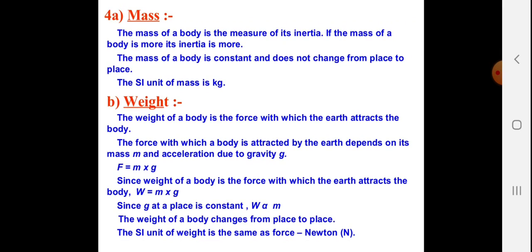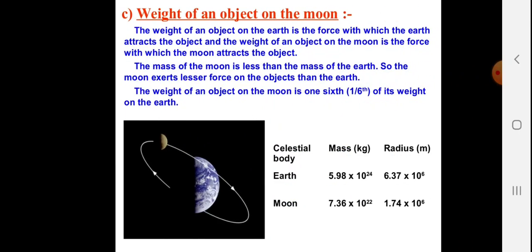Weight. The weight of a body is the force with which the earth attracts that body. The force with which a body is attracted by the earth depends on the mass m and the acceleration due to gravity g. So F = m g. Since the weight of the body is the force with which the earth attracts the body, W = m g. Since g at a place is constant, W is proportional to m. The weight of a body changes from place to place, and the SI unit of weight is the same as that of force, that is Newton.